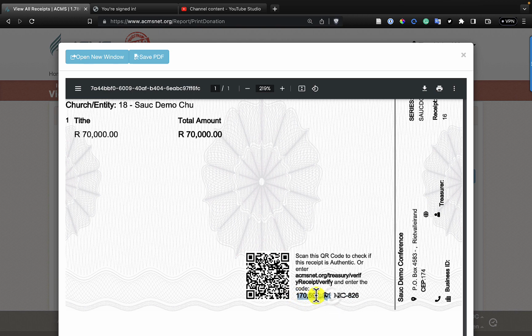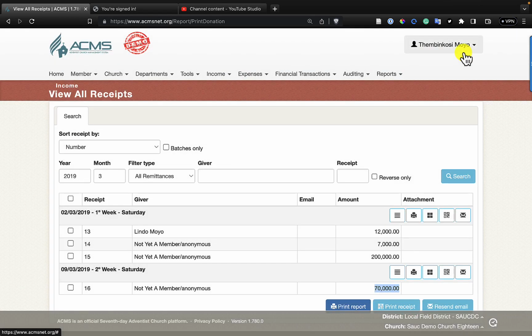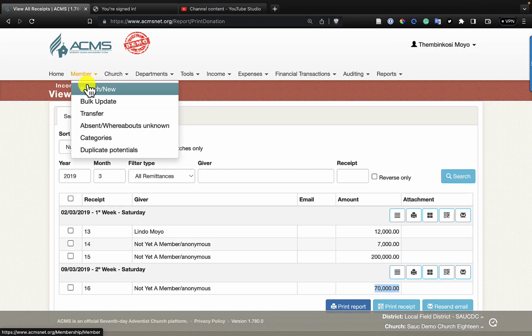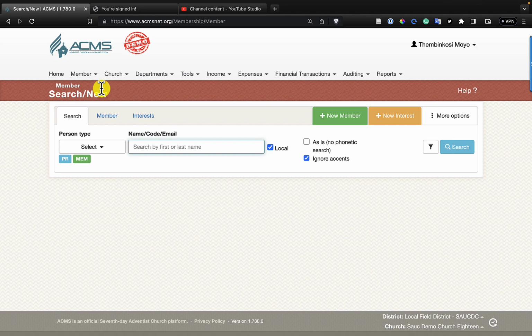This first part here is the authentication information, and this second part here is what we need to be able to identify this receipt. So I'll write this information down, these two sets of information. What we do now, this information that you have recorded here, you will need when we search for the member and we link this receipt. So now we go to member and we click on search.